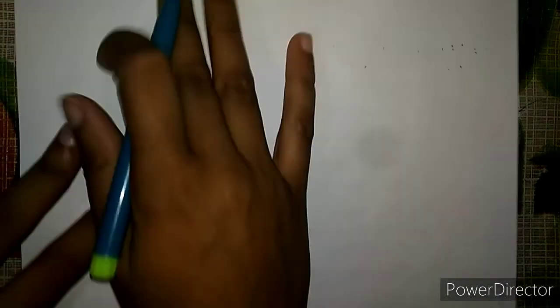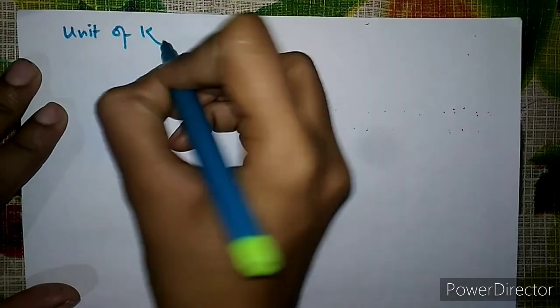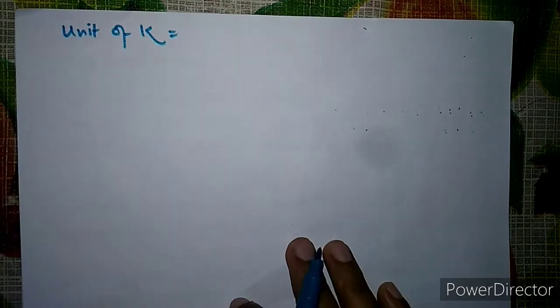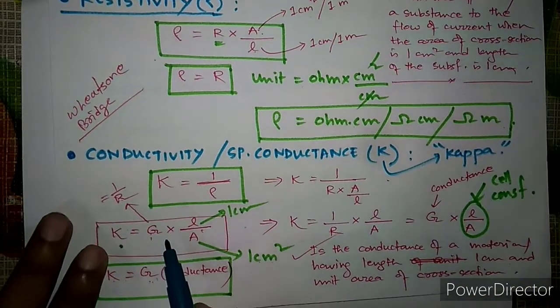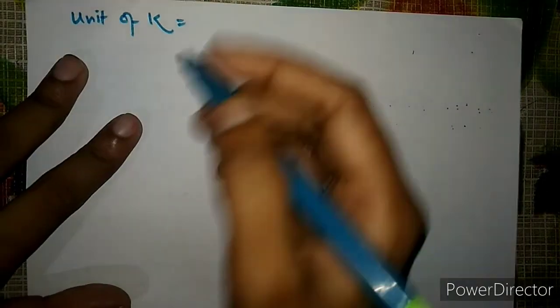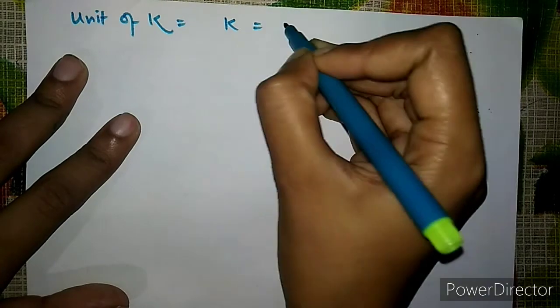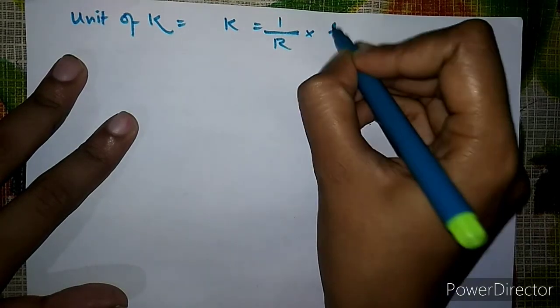The unit of kappa is also very important. See, units are very important. So we will take this expression, kappa equal to conductance into L by A. Kappa equal to conductance, which is nothing but 1 by R, into L by A.